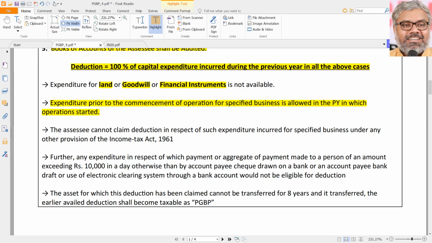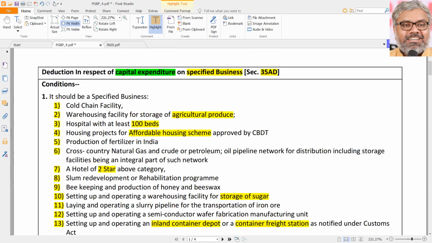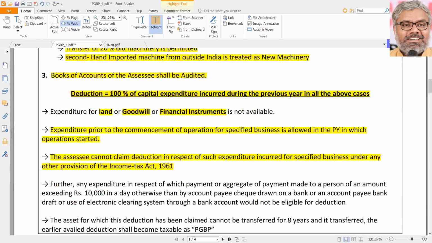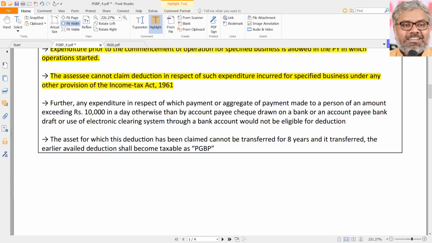And naturally, once they claim deduction under section 35AD, can they claim deduction under any other sections of the Act? Not possible, right? In other words, can they claim depreciation also on this? Definitely not possible. That doesn't make sense. No other deduction can be claimed once a deduction has been claimed under section 35AD. Common sense point. Another point is always there, a common point.